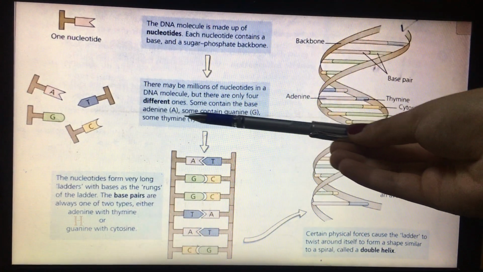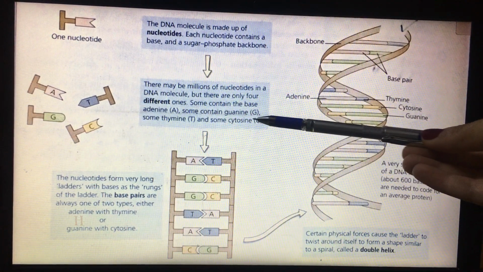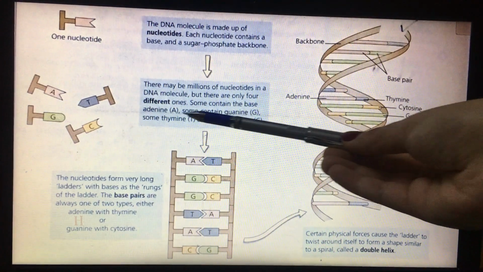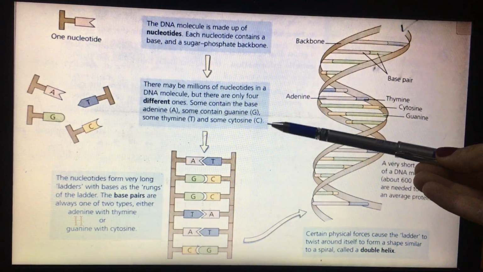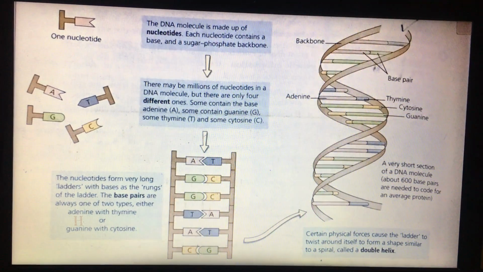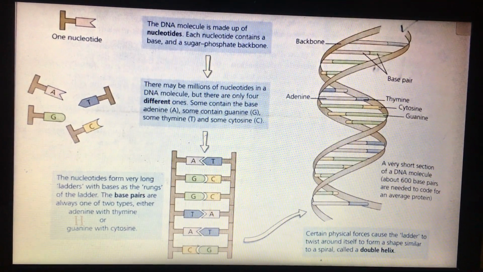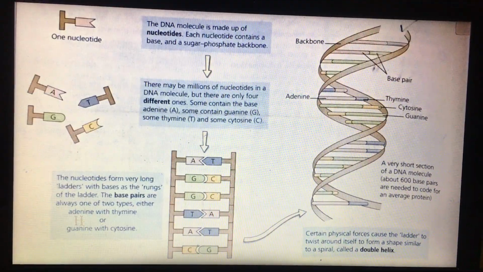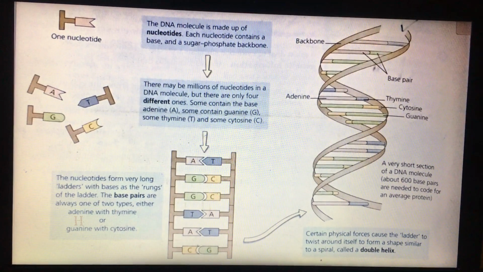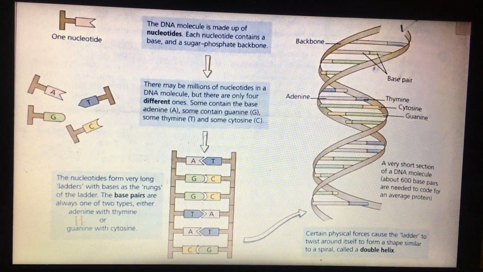Don't forget them, you have to memorize them: A, adenine, T, thymine, G, guanine, and C, cytosine.